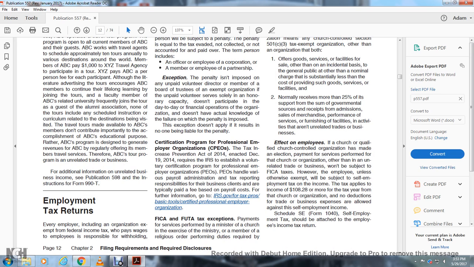Effect on employees. If a church or qualified church-controlled organization has made an election, the payment for services performed by the employees of the organization, other than in an unrelated trade or business, won't be subject to FICA taxes, but the employee is subject to self-employment tax unless otherwise exempt.